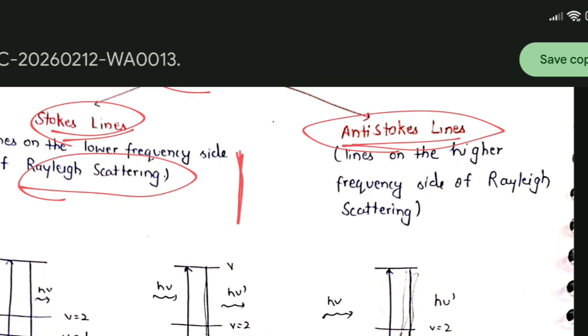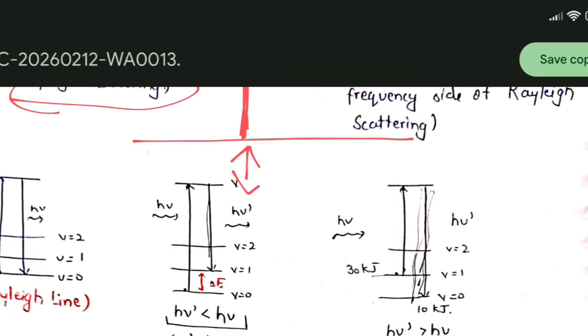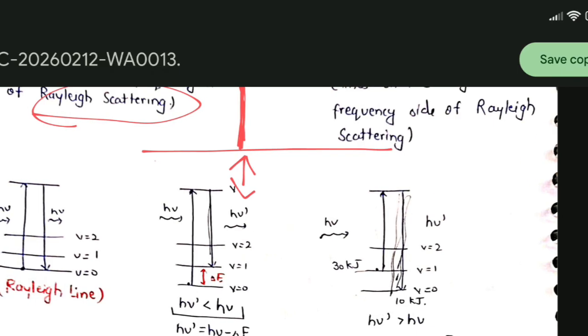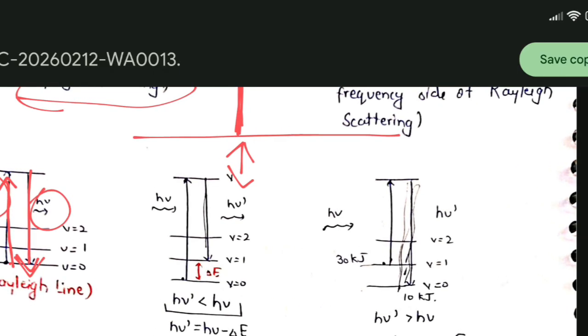If it is the energy related to the Rayleigh scattering, then we get, see, in this structure, when the light of h mu strikes the molecule, it goes to the upper level and comes back to the same level. So our incident radiation of energy h mu comes back with h mu. So it is Rayleigh scattering.